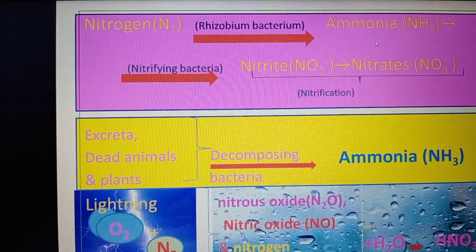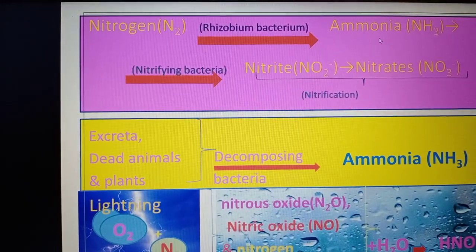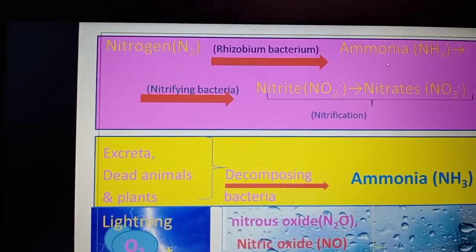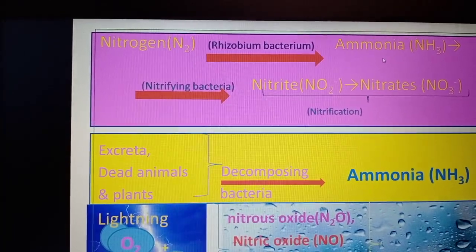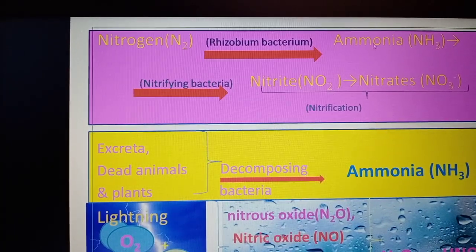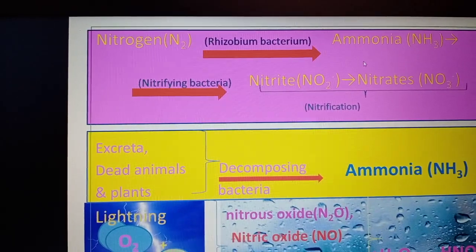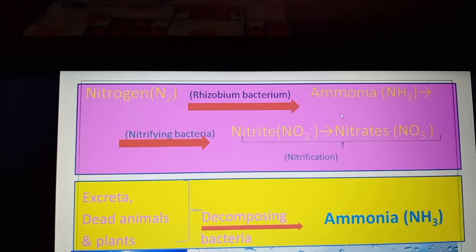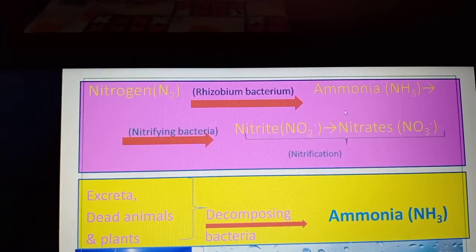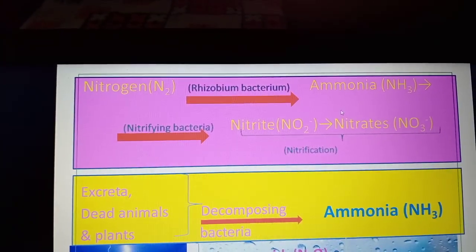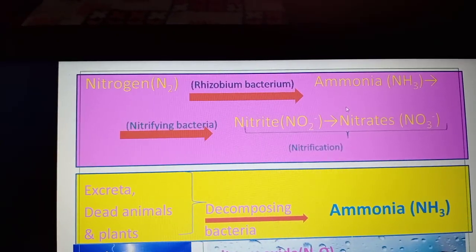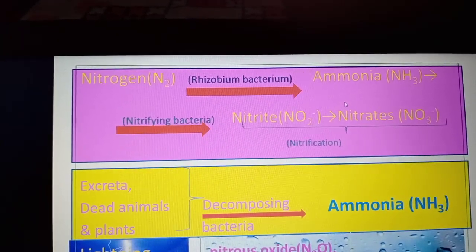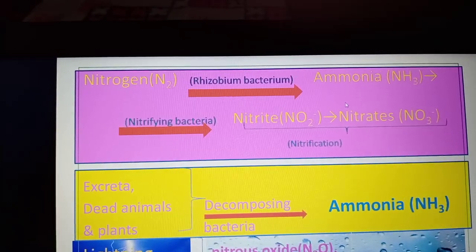These nitrates and nitrites and ammonia are absorbed by plants into their body and they convert them into protein, and this protein is used by plants for their growth and repair. And then when the animals eat these plants, the animals also get protein from the food they have eaten, that is the plants they have eaten.